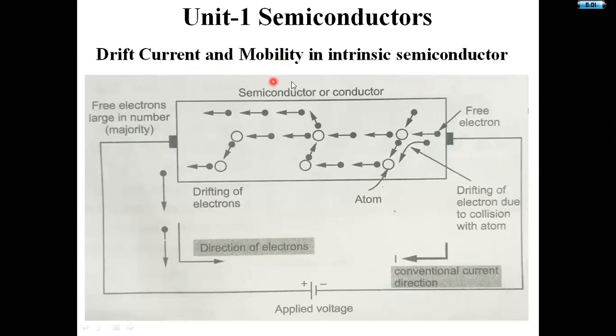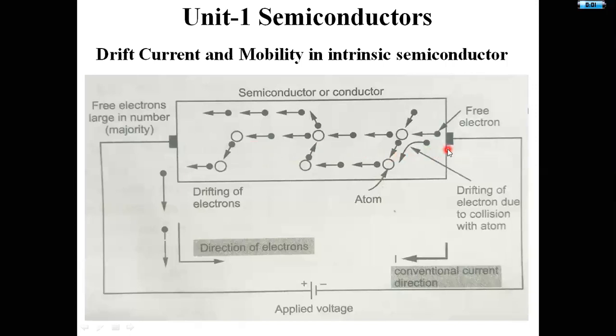And due to that, I am getting some mobility also. Mobility of the electrons, I can treat that factor as mobility here in intrinsic semiconductor material. This diagram represents electrons. Electrons are flowing in the left direction, that is towards the positive terminal of the battery. Those electrons are traveling in a straight line path.